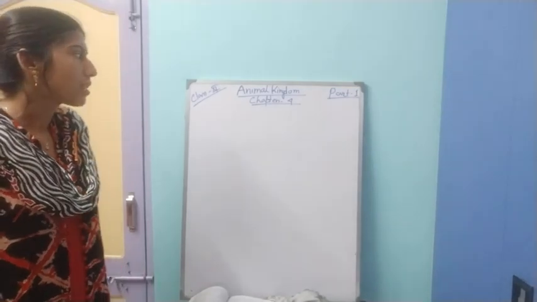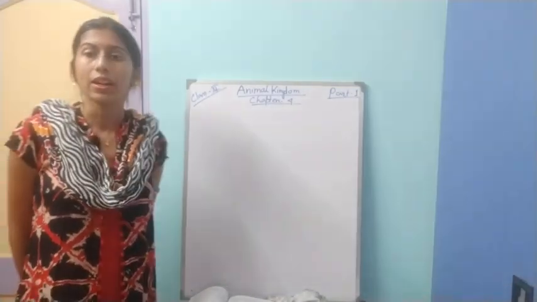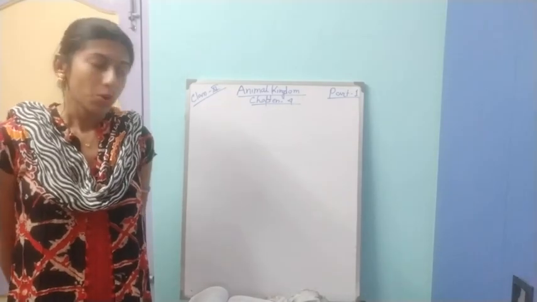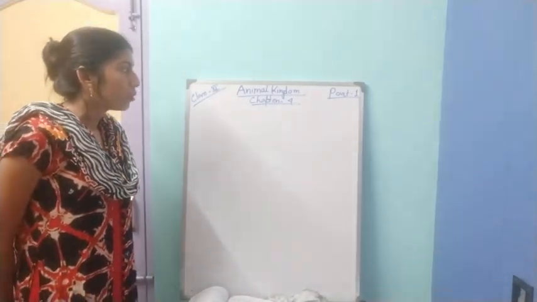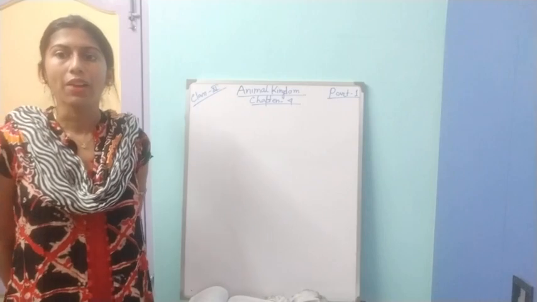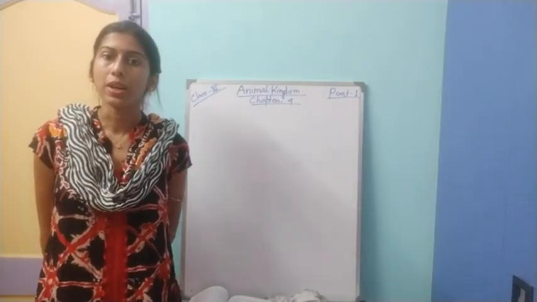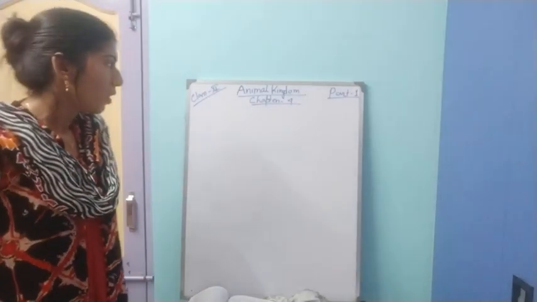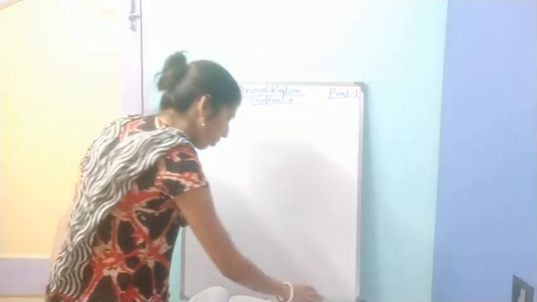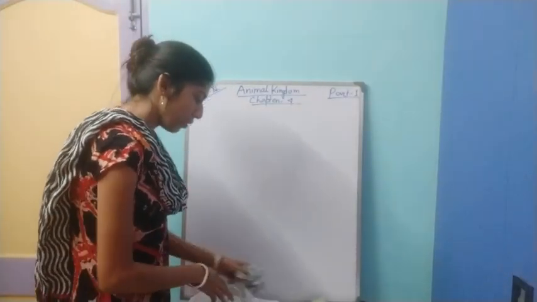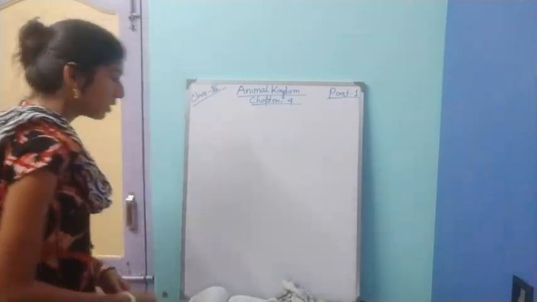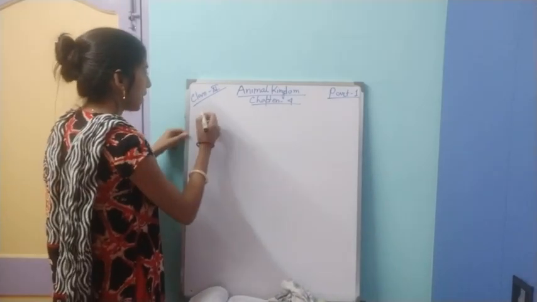Before knowing the different animals under that kingdom, we will first know some terms which will define the different properties of that kingdom. So what are the different properties or criteria of this animal kingdom? First, we will start with the basis of classification.